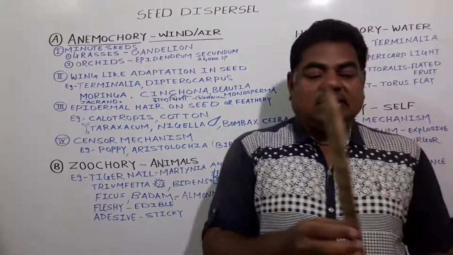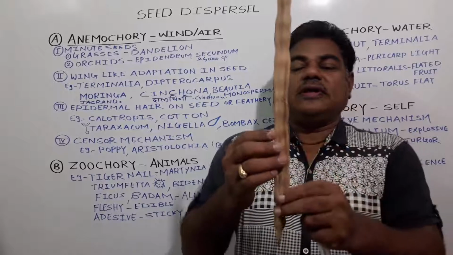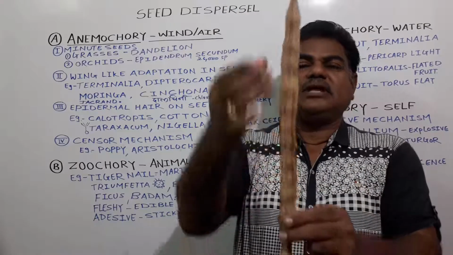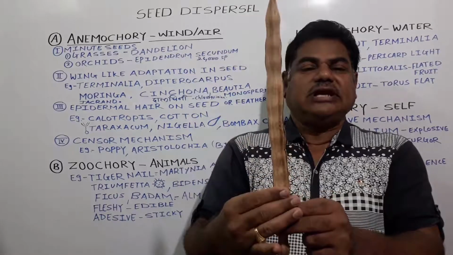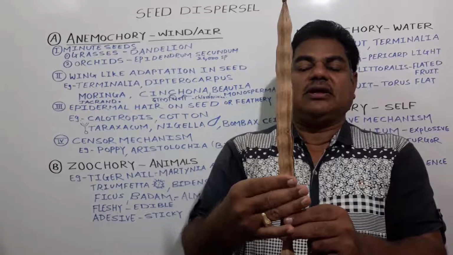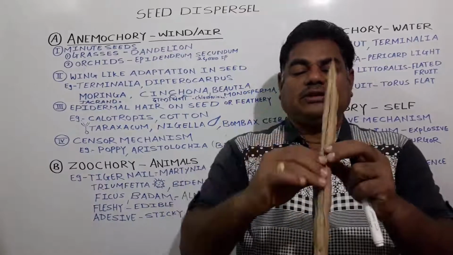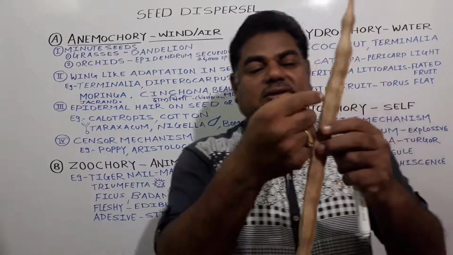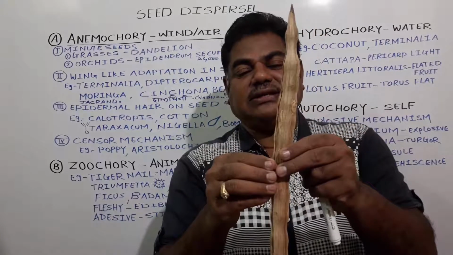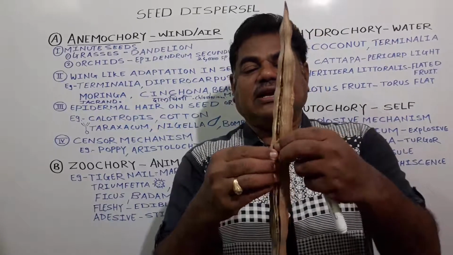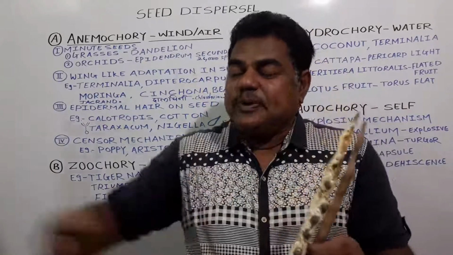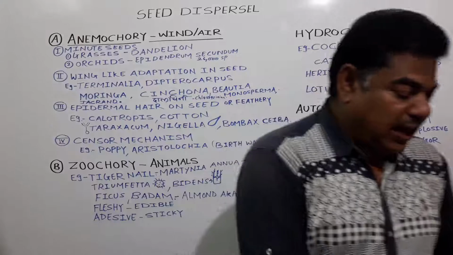See here, this one is the fruit of moringa. This is a complete fruit, an edible fruit, from a medicinal plant. From this side the fruit dehisces like this, and when it dehisces, all the seeds disperse from one place to another.